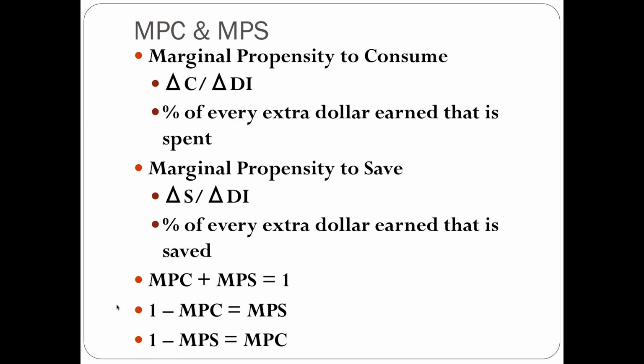With the marginal propensity to consume and to save, you're looking at that single extra dollar, what percentage of it is consumed and saved, versus average propensity to consume and save, you're looking at an extra amount of disposable income, whatever amount that may be, and what percentage is saved and what percentage is consumed. Generally in this class, we're going to work more with marginal propensity to consume and marginal propensity to save, especially when we get into what's called the multiplier.